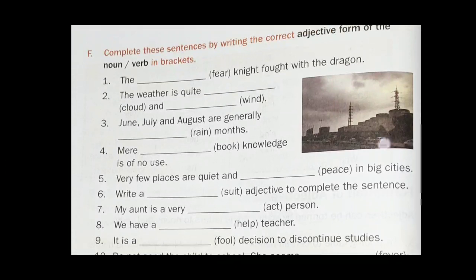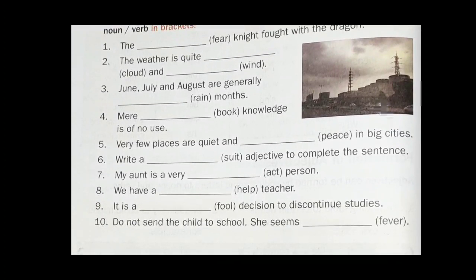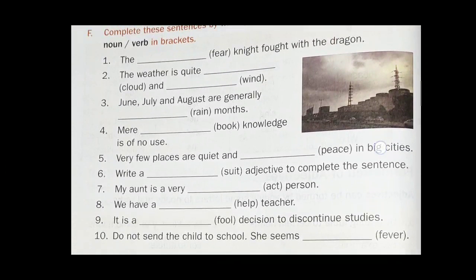Now come, let us see the last exercise of your chapter, exercise number F. In this exercise, you will complete these sentences by writing the correct adjective form of the noun or verb. Let us see question number 8. We have a dash in bracket, help, teacher.